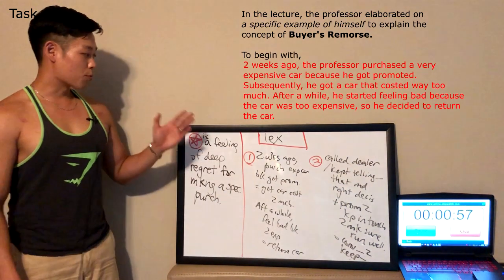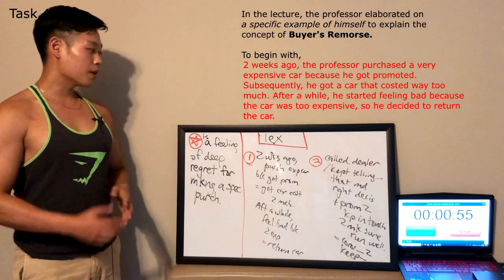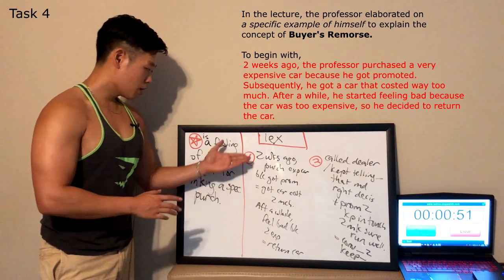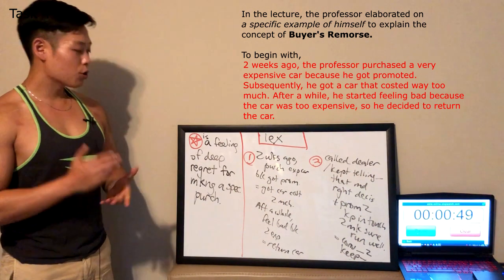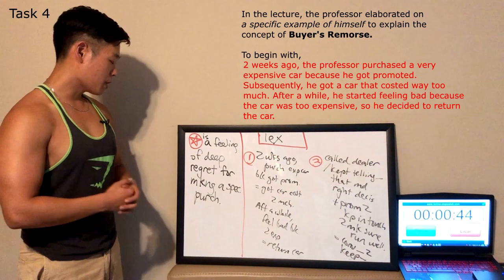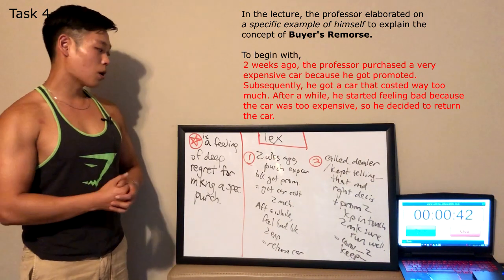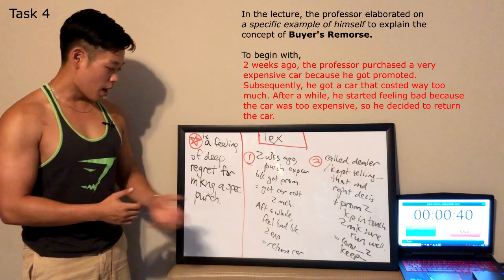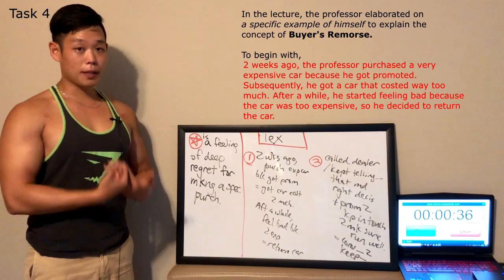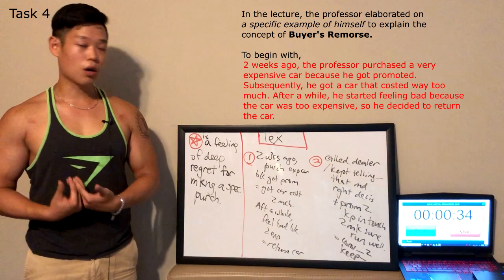In the lecture, the professor elaborated on a specific example of himself to explain the concept of buyer's remorse. To begin with, two weeks ago, the professor purchased a very expensive car because he got promoted. Consequently, he got a car that cost way too much. After a while, the professor started feeling bad because the car was too expensive, so he decided to return the car.